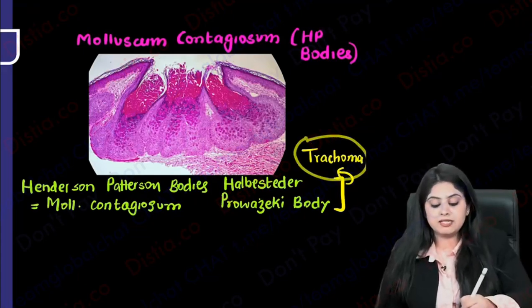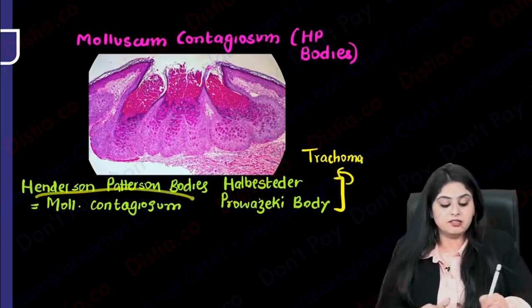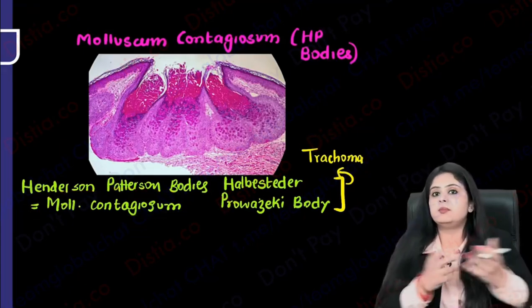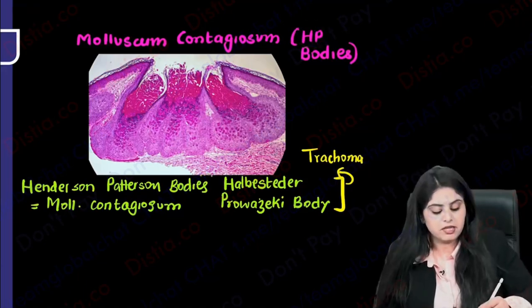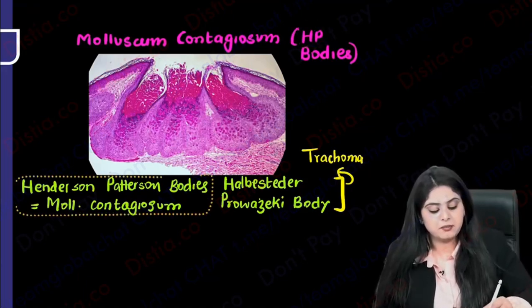One is trachoma, bacteria, the eye wala problem. One is molluscum contagiosum, virus, skin wala problem. Totally different. So here what I'm talking about is HP bodies is gonna be the very, very famous Henderson-Patterson bodies.